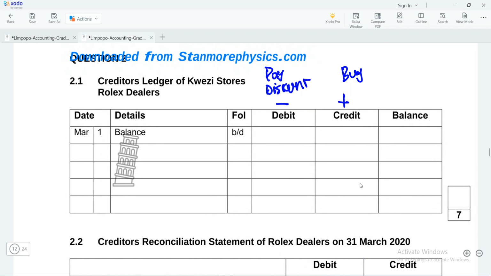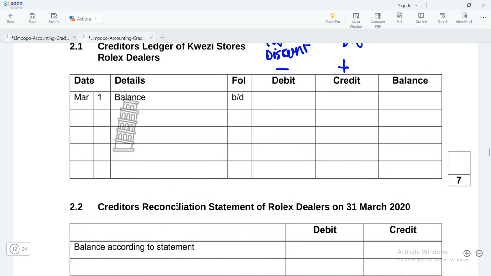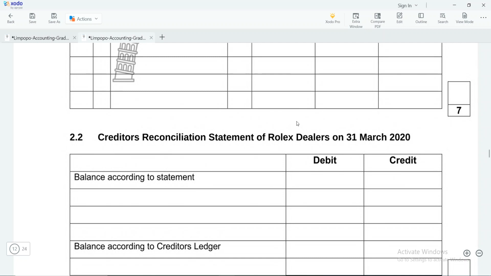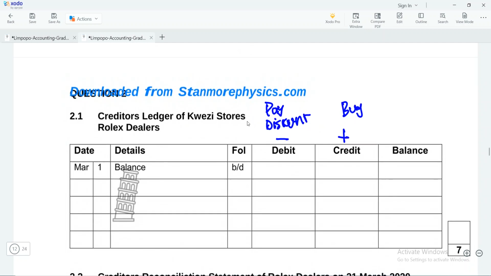And then here in the creditors reconciliation, remember this is prepared to you as a debtor, meaning that they are speaking to you at a position where they are looking at you as a debtor. So now this will be the opposite. In the statement, when you get the statement, your thing will increase on the debit side and decrease on the credit side. Okay, so that's what we need to check. It will be the opposite of this.